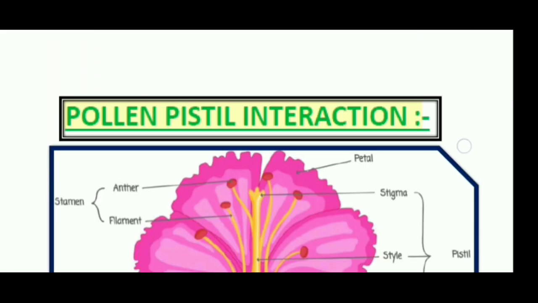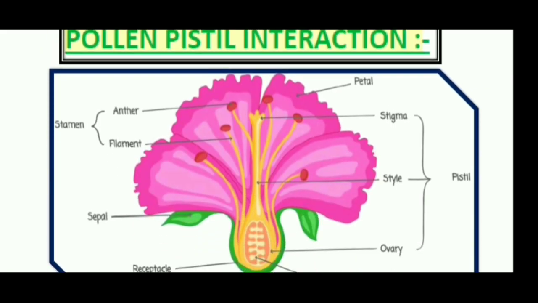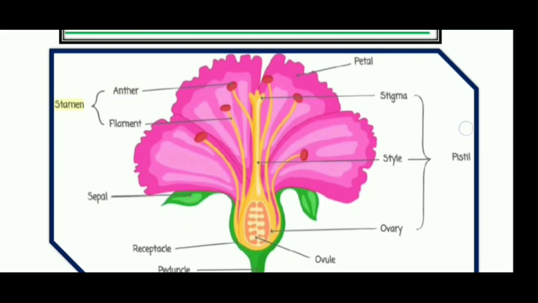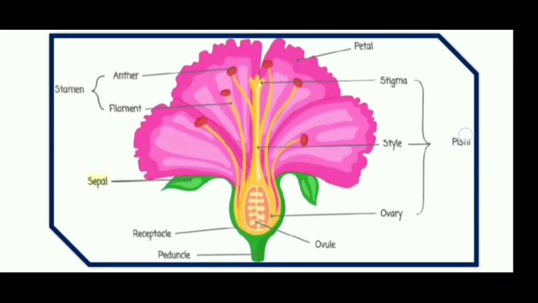Pollen-pistil interaction. Parts of the flower: petal, anther, stamen, filament, sepal, receptacle, peduncle, ovule, stigma, style, ovary, pistil.